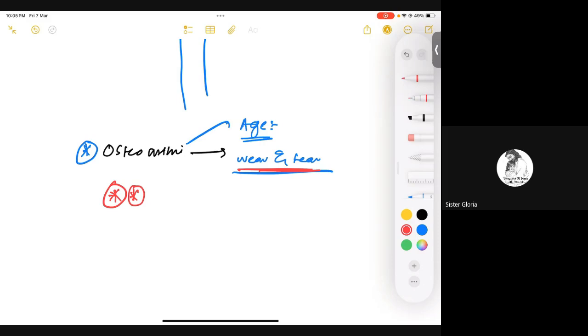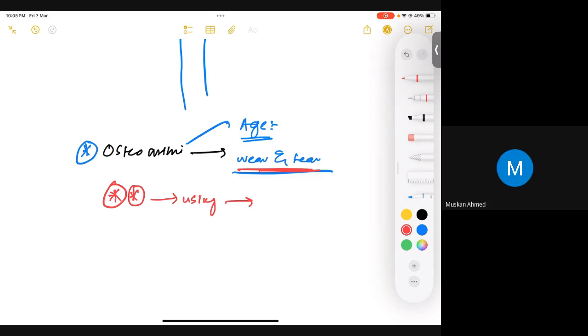Is that clear? It means that when we are using the joint or walking more, by the end of the day all of the symptoms are going to be worsened.